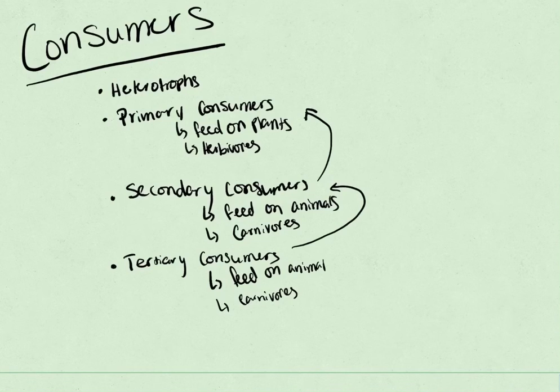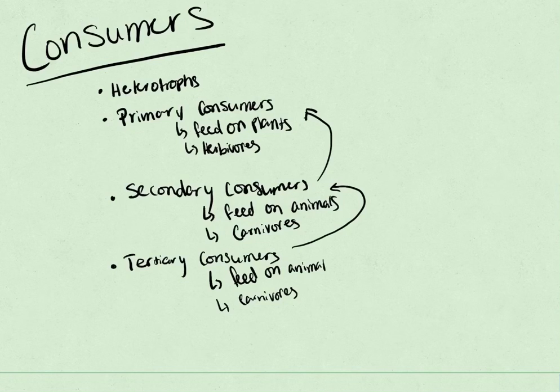Like I said, most of the time, this is not always a pattern, and there are multiple paths that animals can take in the sense that they don't always eat the same organism or the same food. So a tertiary consumer can also become a primary consumer if they also feed on plants and animals, or they can also become secondary consumers if they feed on the primary consumer as well.